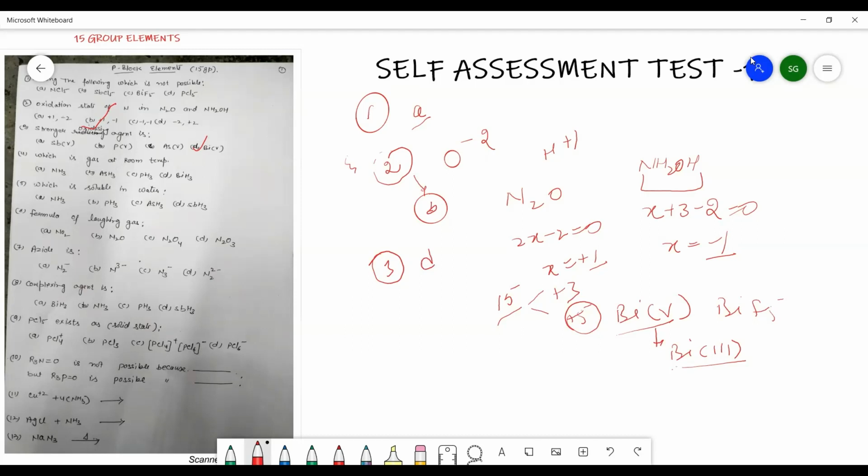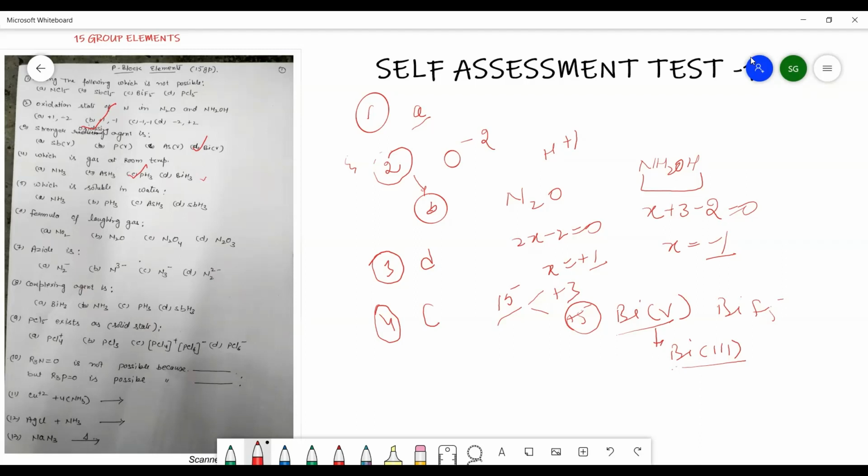Next question is, which is a gas at room temperature? You know well that the compounds which have a low boiling point will be a gas at room temperature. And in the boiling point sequence, you have seen that NH3 has the highest boiling point because of hydrogen bonding. And after that, BiH3 will have the high boiling point. So it is PH3. That is, in question 4, the option is C, which is a gas at room temperature and has weak van der Waals forces.